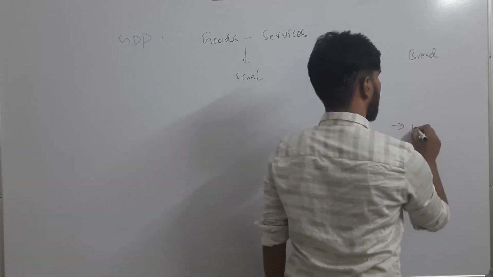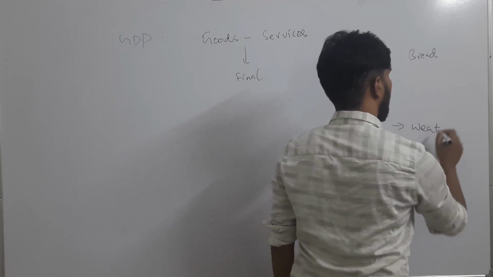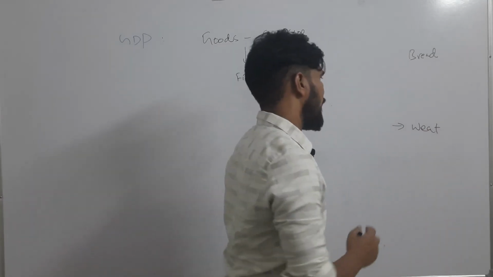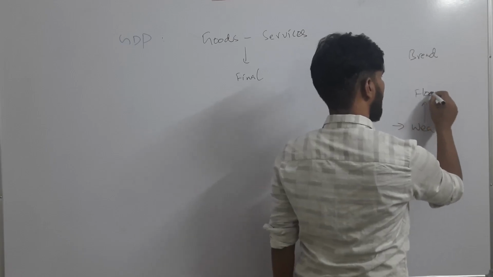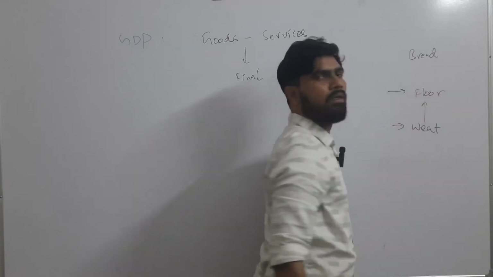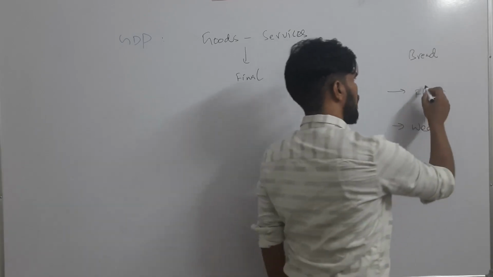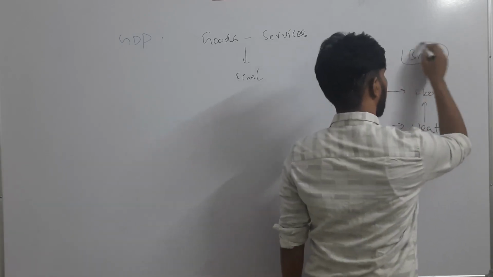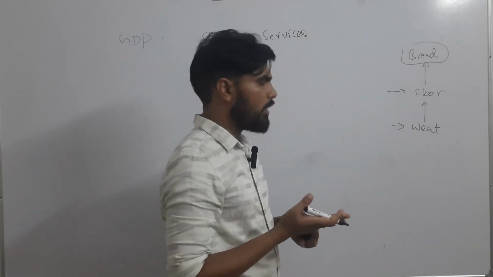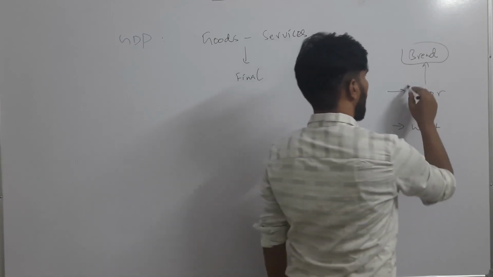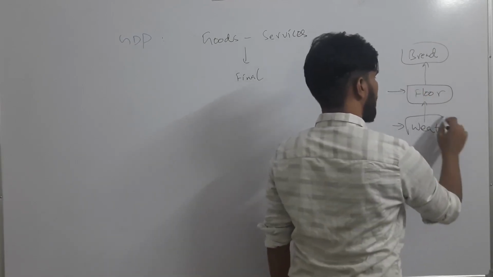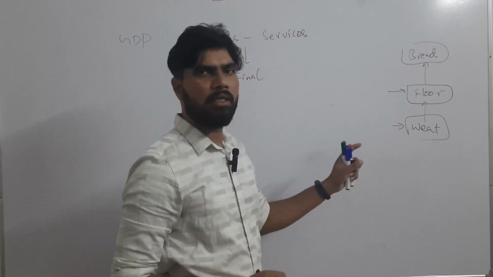First of all, there is wheat. A farmer harvests wheat, and wheat is converted into flour, atta. Then flour is baked and converted into bread. So both flour and wheat are intermediaries.